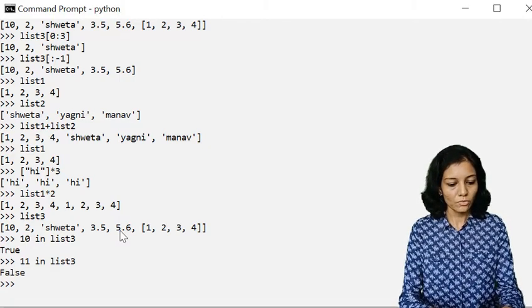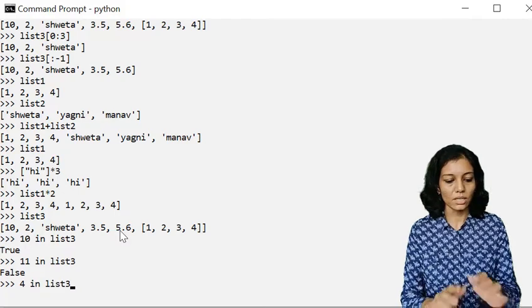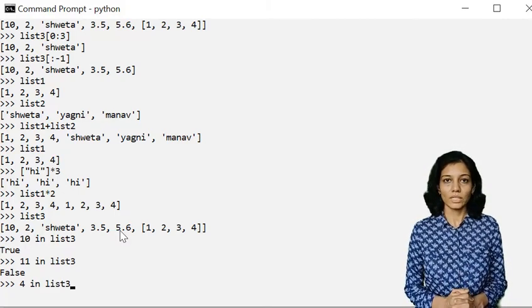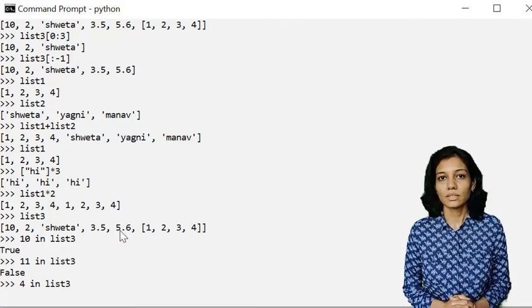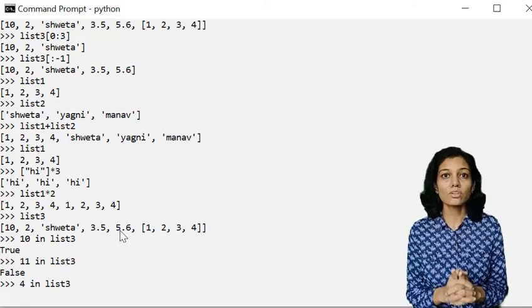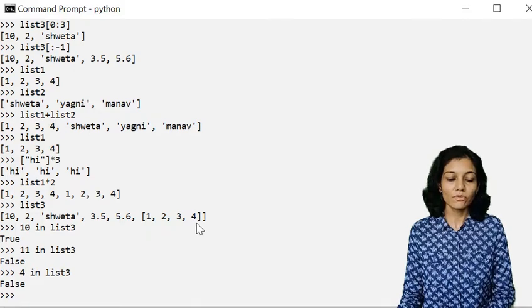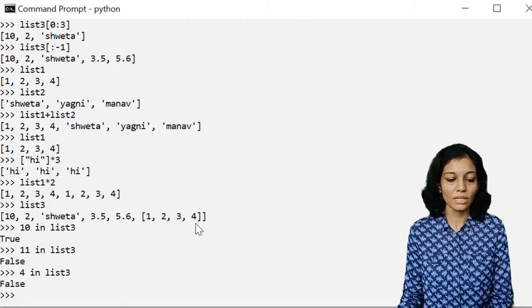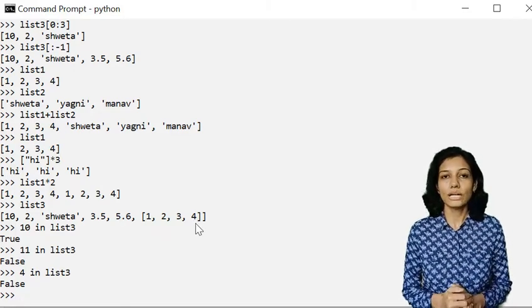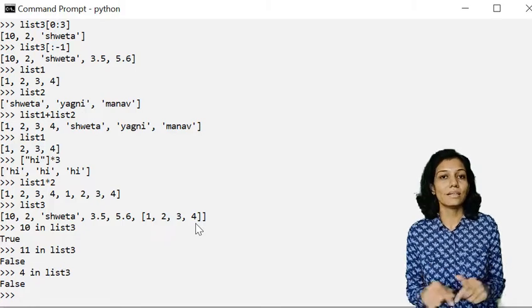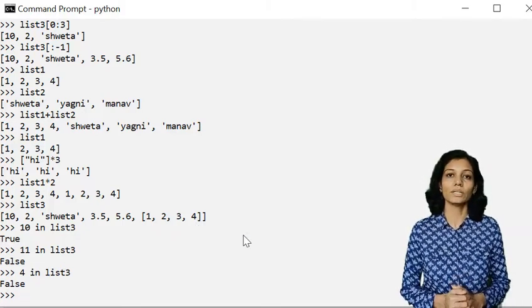If I check 4 in list3, what is your guess, will it print True or False? It will print False because 4 is not an element of list3. Don't get confused that 4 is a part of list3 as well. 4 is not an individual element, but it is a part of a nested list. So it will print False over here.